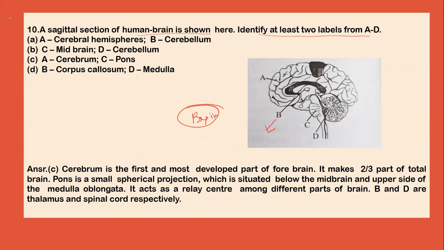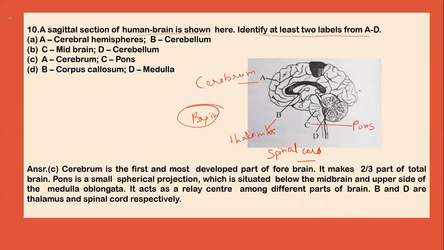Now, this B is thalamus. This D represents spinal cord. This A is cerebrum, and C is pons.